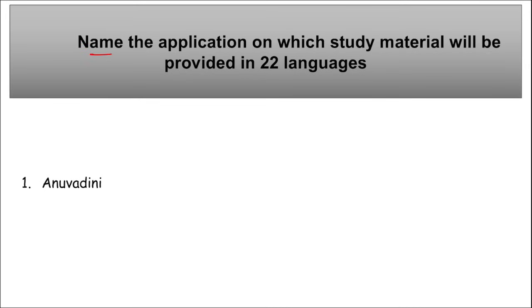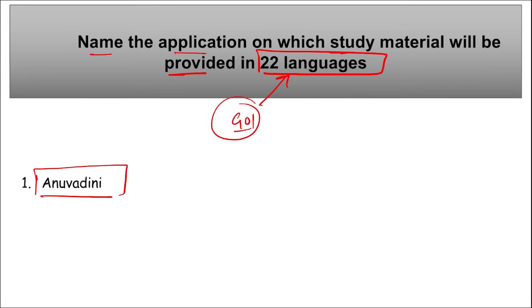Next is, name the application on which study material will be provided in 22 different languages. So Government of India recently plans to make educational study material in 22 languages, and the study material in these 22 languages will be provided on the Anuvadini application. Right? Anuvadini application. This is a mobile application, right? And this is an AI based mobile application.